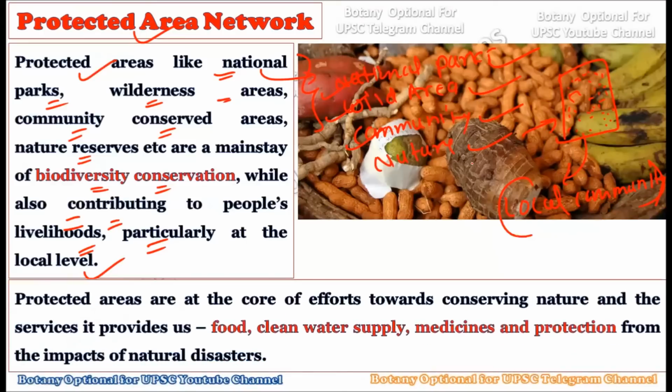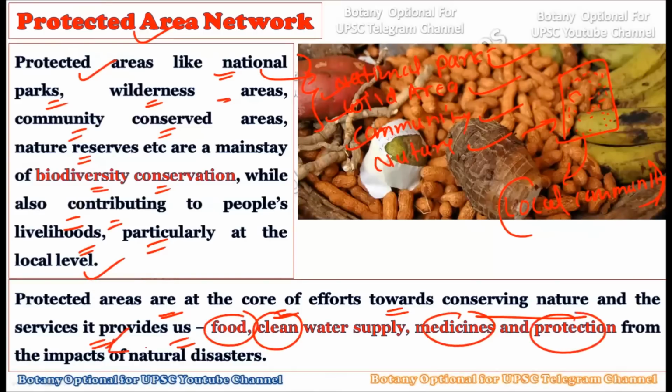Okay, now see, the protected areas are at the core of the efforts towards conserving nature. Okay, and the services it provides us, like food, clean water supply, medicine, and protection from the impacts of natural disasters. So basically what we are doing in the protected area network, we are conserving the whole of nature, and conserving the whole of nature has many advantages, not only for nature but also from the human point of view. For example, our food and our clean water, our medicine, all of these things are coming right from nature. So it will be our primary aim to conserve this nature, and through the protected area network we are doing exactly the same.